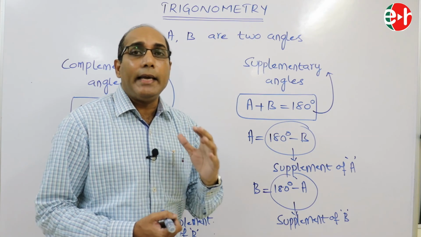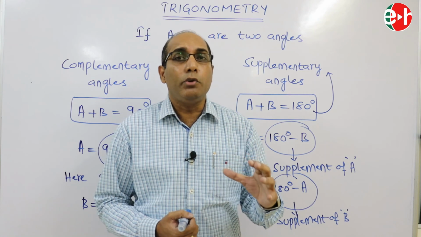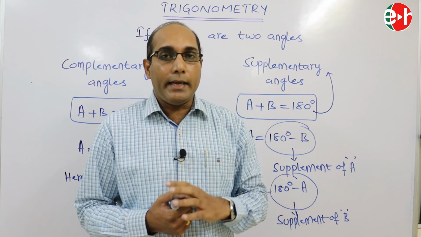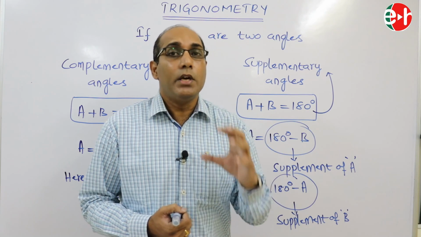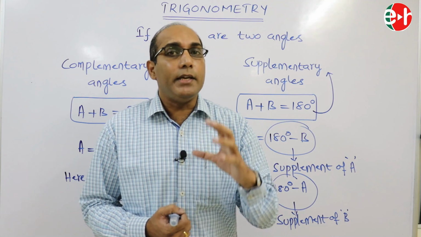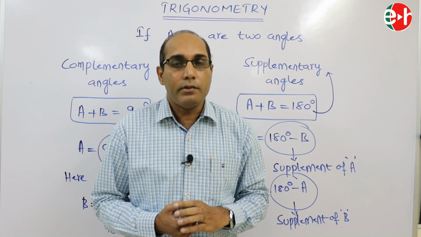If the sum of the angles is 90 degrees, then they are called complementary angles. If the sum of the angles is 180 degrees, then they are called supplementary angles. Now it's clear? Right, thank you.